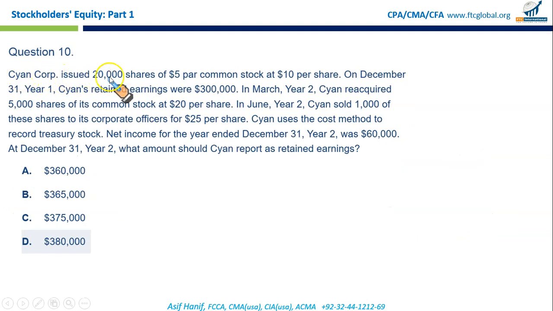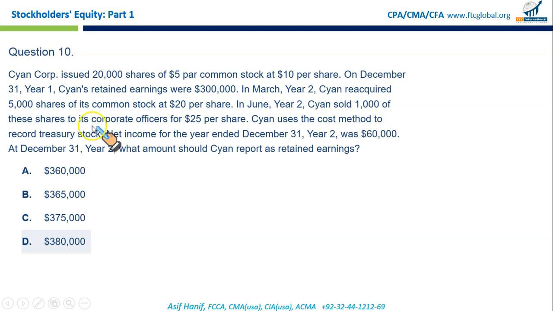Sign Corporation issued 20,000 shares of $5 par common stock at $10 per share. On December 31st, year 1, Sign's retained earnings were 300,000. In March, year 2, Sign reacquired 5,000 shares of common stock at $20 per share. In June, year 2, Sign sold 1,000 of these shares to corporate officers for $25 per share.